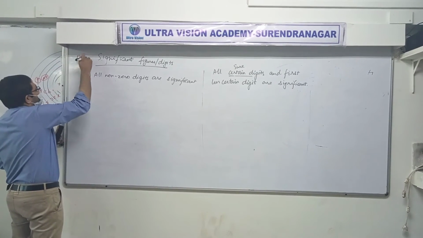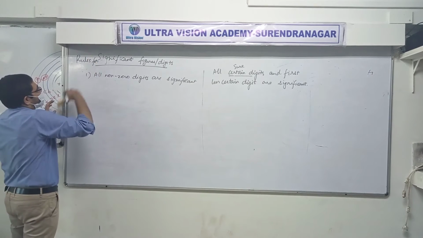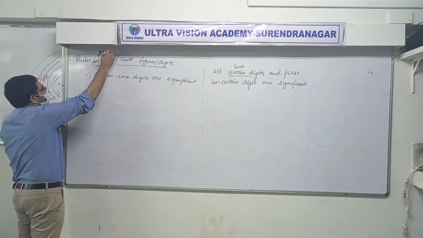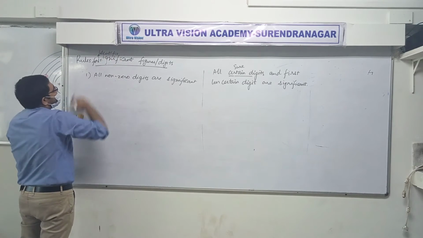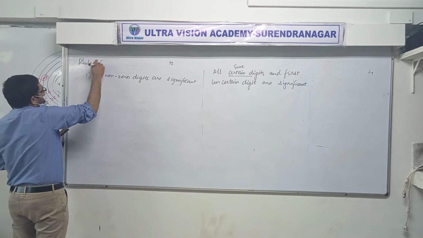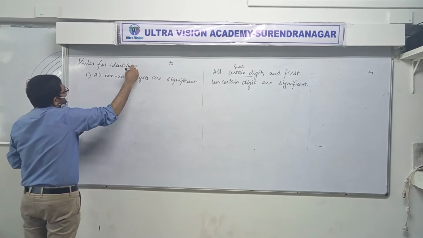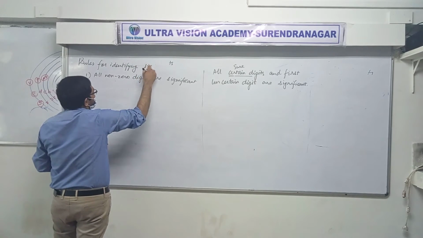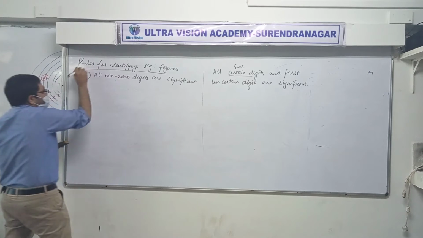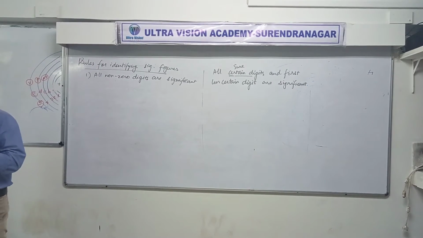Rules for identifying significant figures or digits.